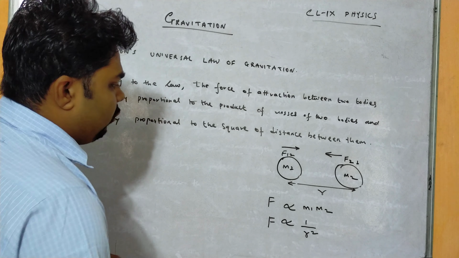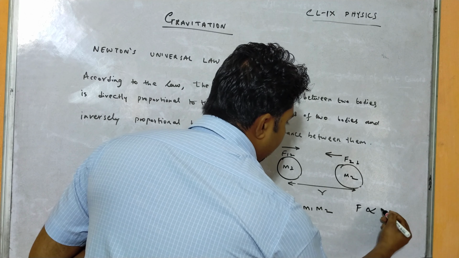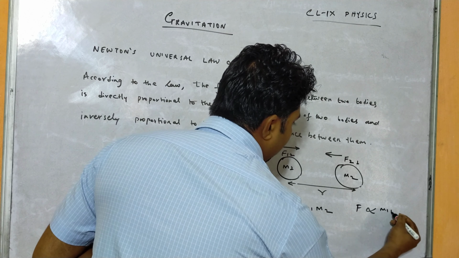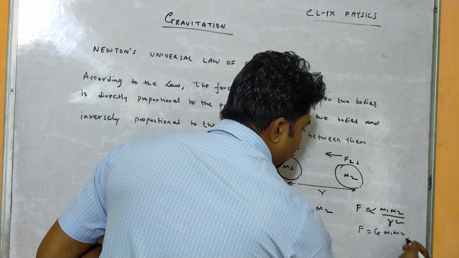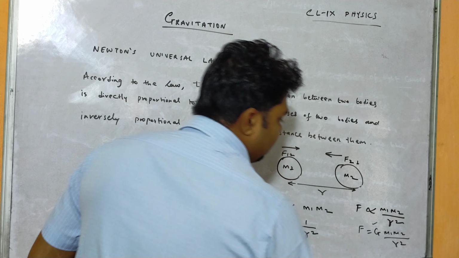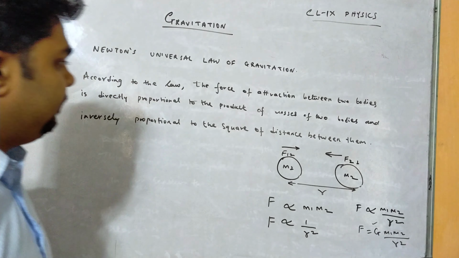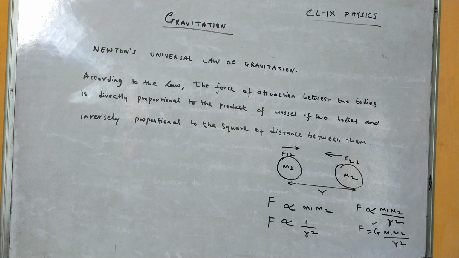If we combine these two, we get F directly proportional to M1 M2 by R square, or F equals G M1 M2 by R square. This G is the gravitational constant. According to the law of gravitation, the force of attraction between two bodies is directly proportional to the product of the masses of the two bodies and inversely proportional to the square of the distance between them. That is F equals G M1 M2 by R square.